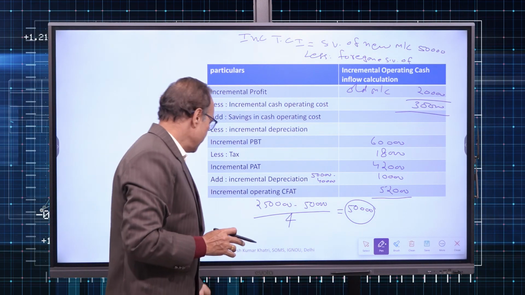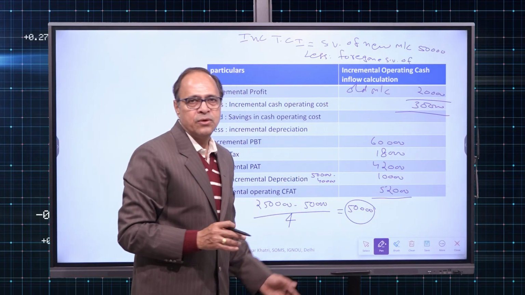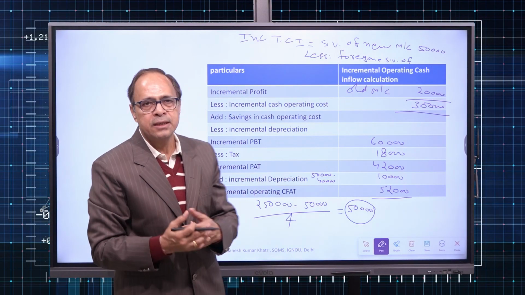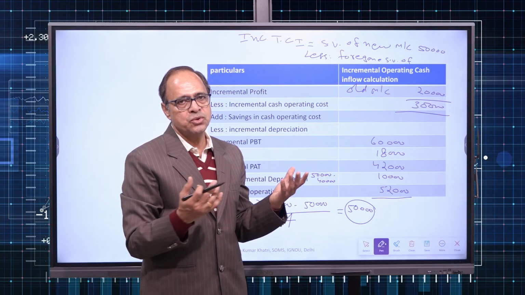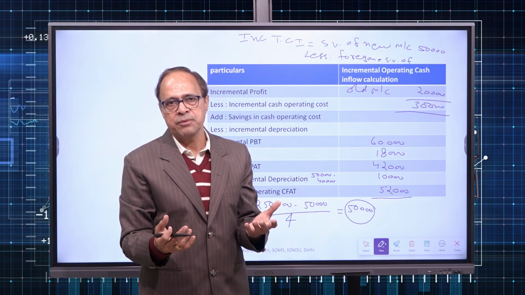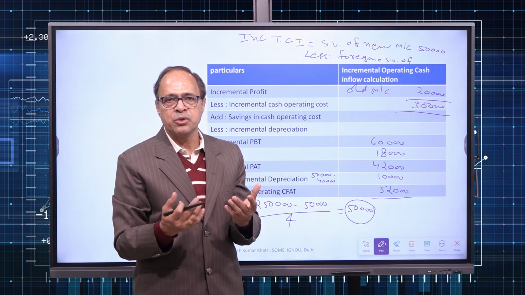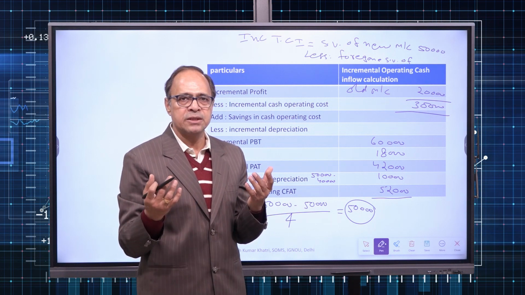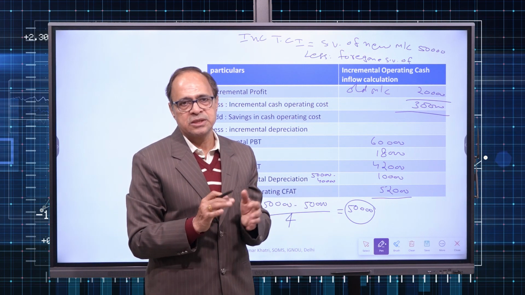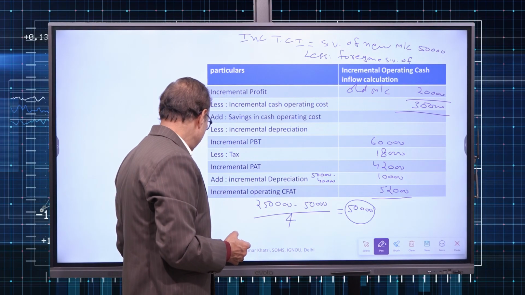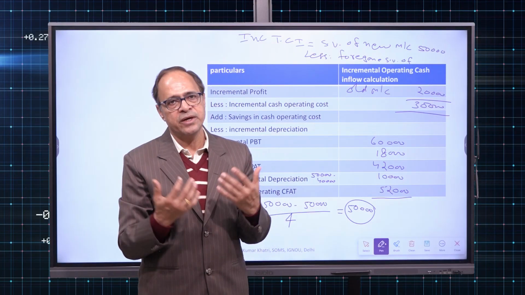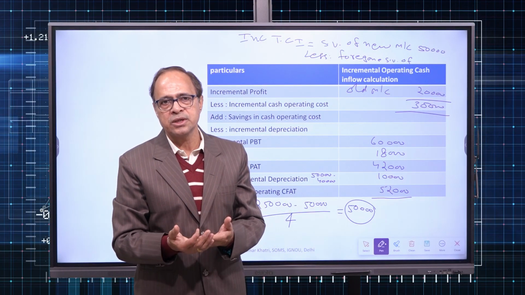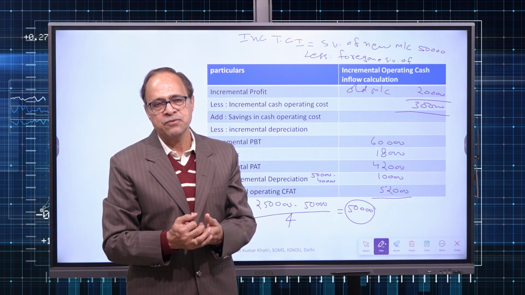So this is the way we can estimate cash inflow. Now any method you can apply, there is no problem. Use the given discount rate, use the NPV method and calculate NPV. If NPV is positive, the project will be accepted. If NPV is negative, the replacement will not be accepted. So this is the way we work out different methods, different cash inflows, different cash outflows. I hope you have understood the concept. Thank you so much for giving me your time.